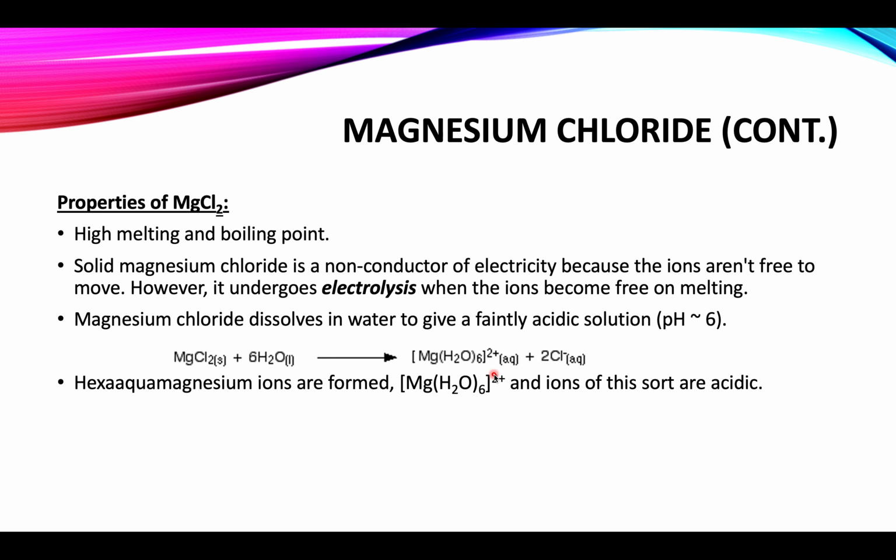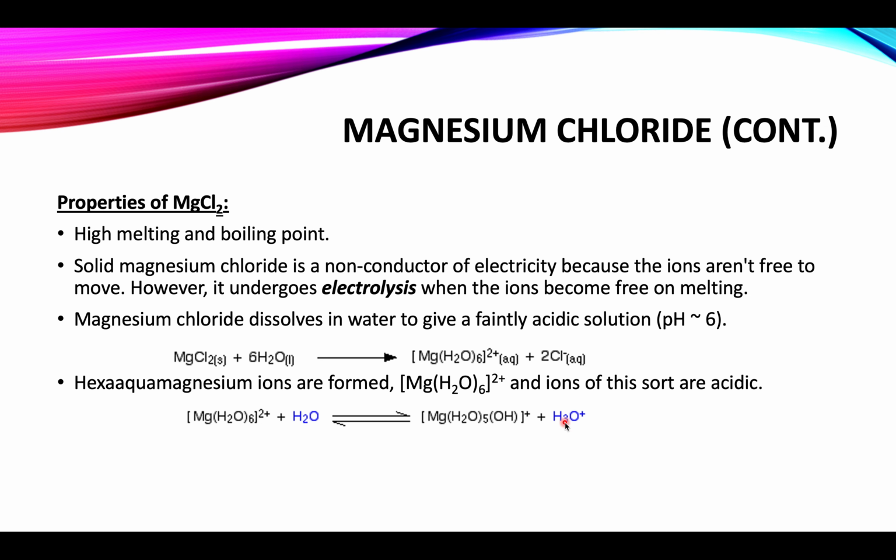Hexa aqua magnesium 2+ ions are acidic in nature. Let's discuss their reaction with water. Due to the high charge density of magnesium ions, they have the ability to attract electrons from the water molecules around them. One of these water molecules will abstract one hydrogen from another water molecule. As you can see, there are 6 water molecules. Out of these 6, one water molecule has lost its hydrogen to the water.